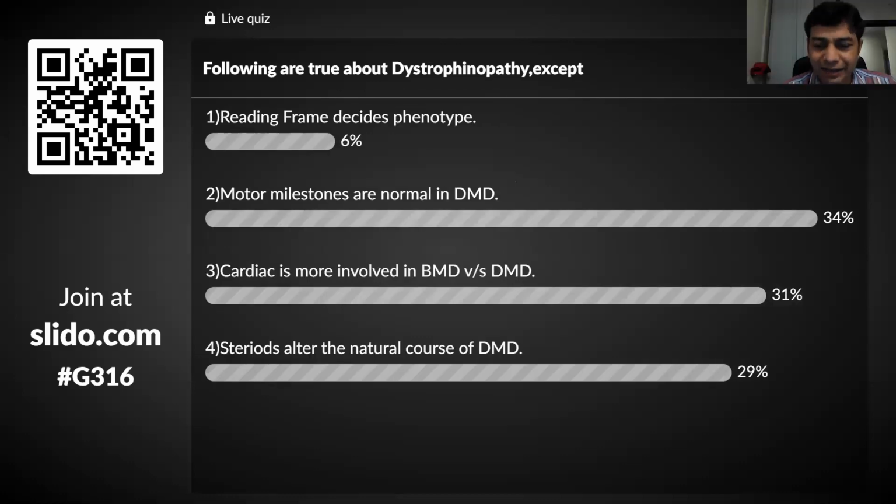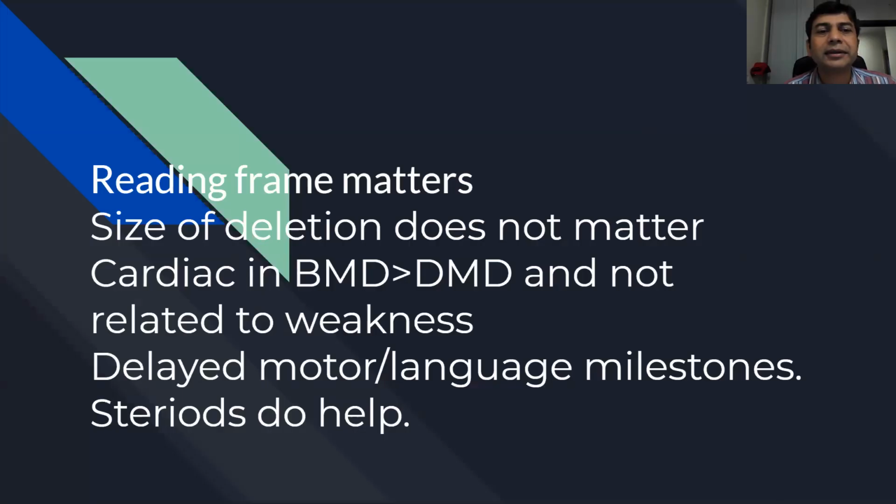Yes, correct. Most of you have answered correctly, but it's a divided house. The answer is motor milestones. Motor milestones are grossly delayed. What matters in the Duchenne phenotype is the reading frame. It doesn't matter the size of the deletion. You can have a small nonsense codon which will disrupt the whole frame, and you will have an absolute lack of functional dystrophin, causing Duchenne muscular dystrophy. So size of deletion does not matter. What matters is the reading frame.